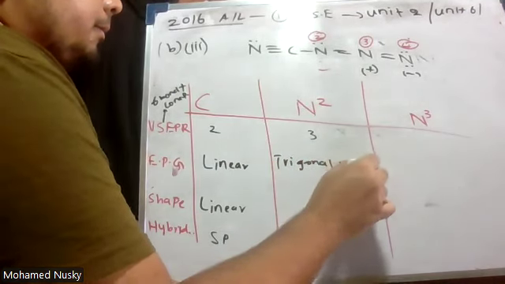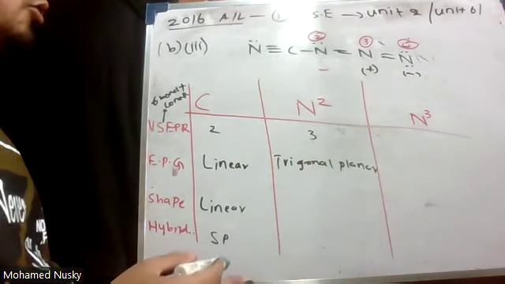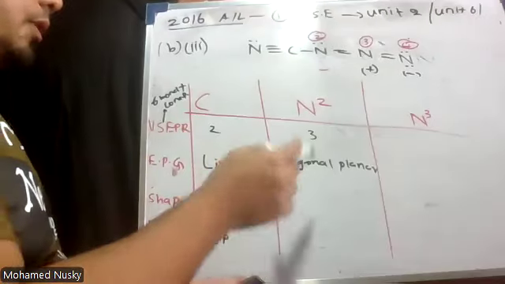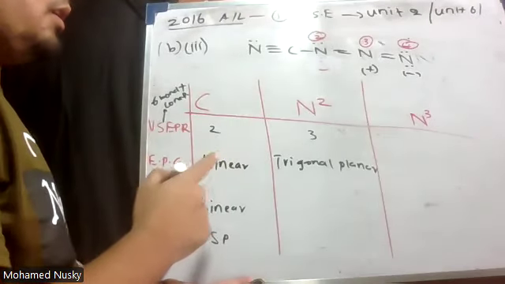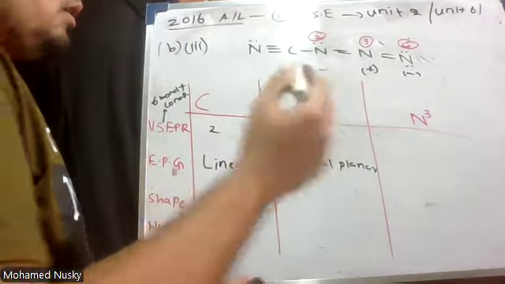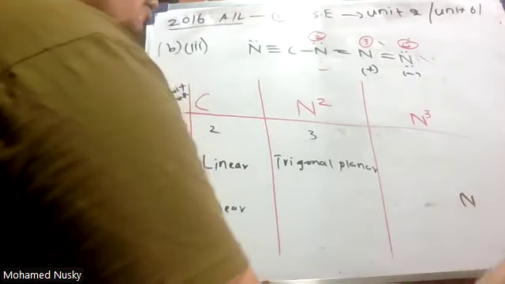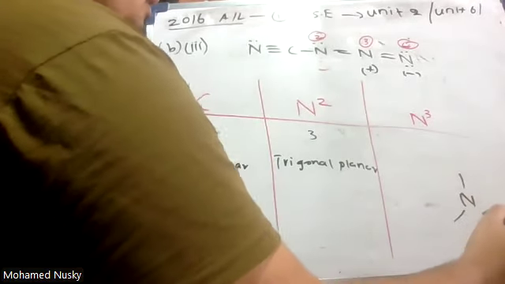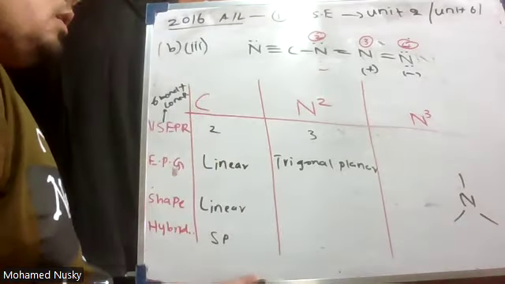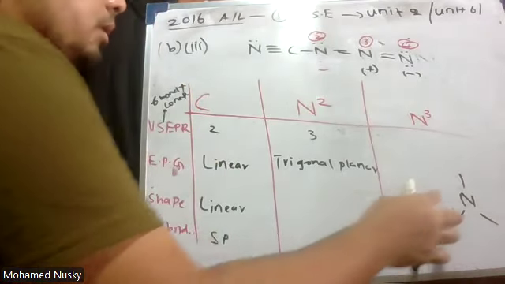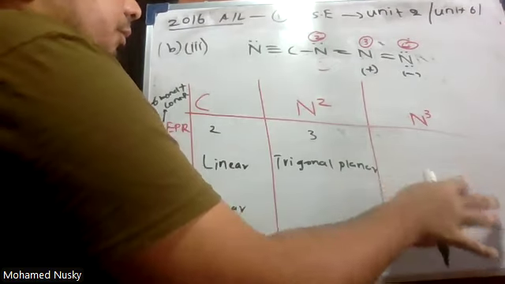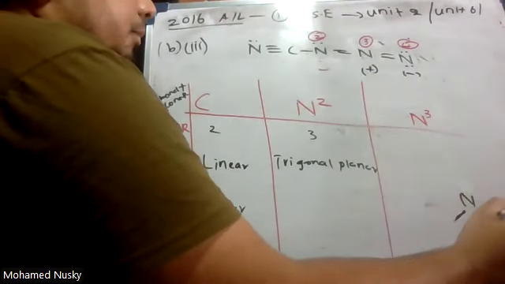Trigonal planar. Sorry, the electron pair geometry is trigonal planar. Here you consider there is a lone pair. If nitrogen is trigonal planar, it is like this. Now, when we are taking the shape, one should be omitted. So what's the shape?